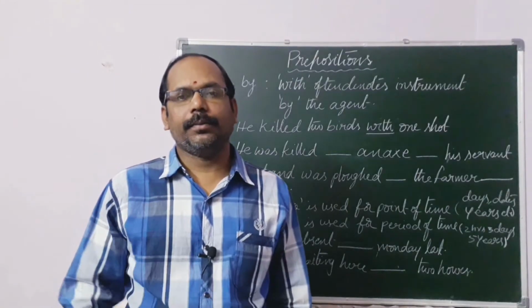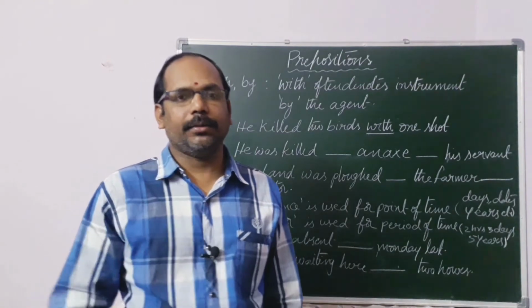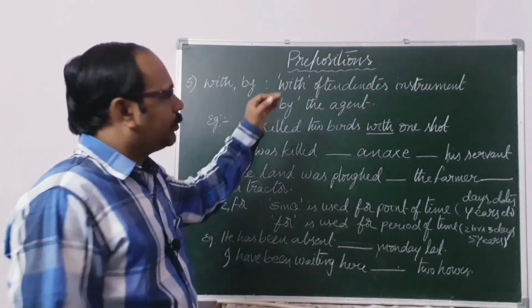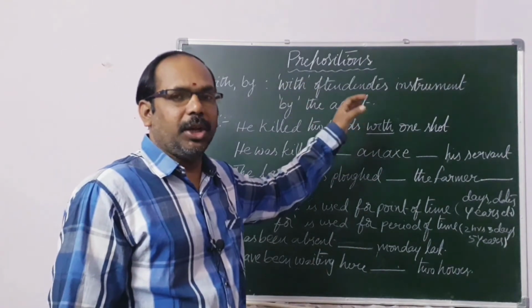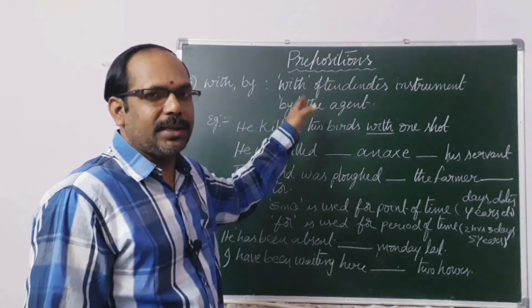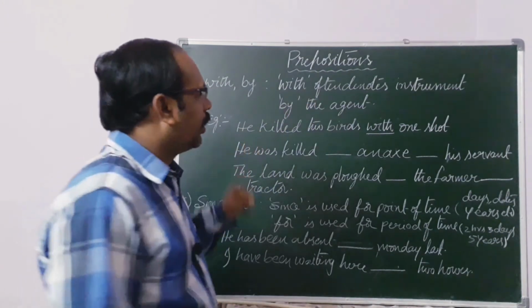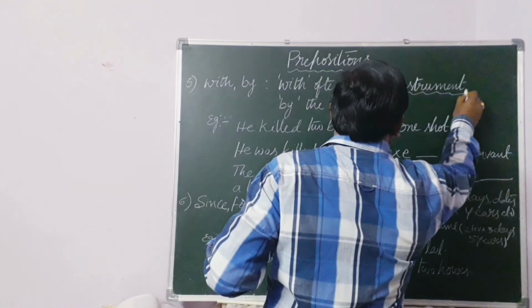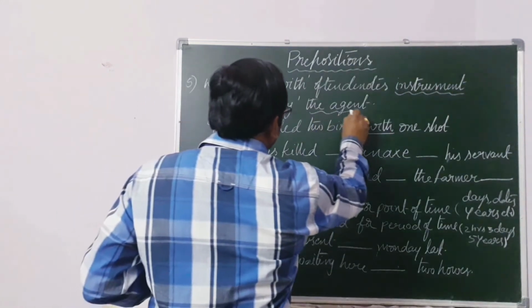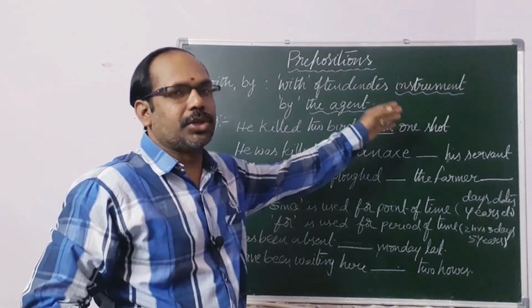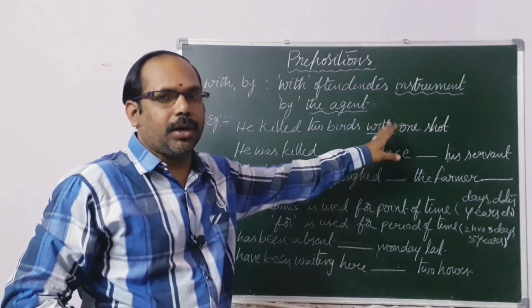Next pair is with and by. Let us look at the board. With often denotes the instrument of action, and by always denotes the agent. Here we have to observe, with denotes instrument and by the agent. He killed 2 birds dash 1 shot, with 1 shot.